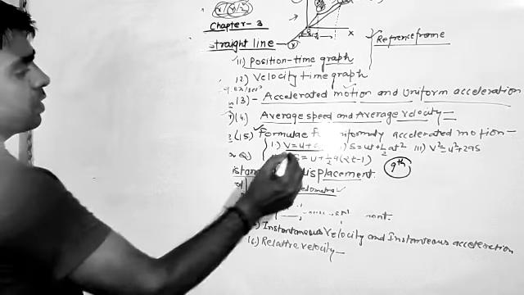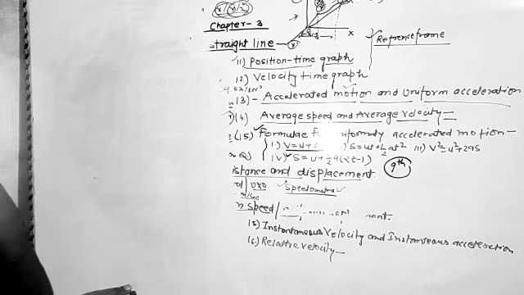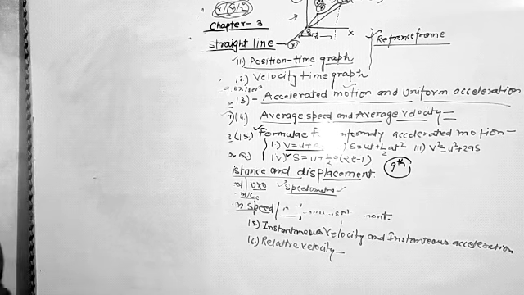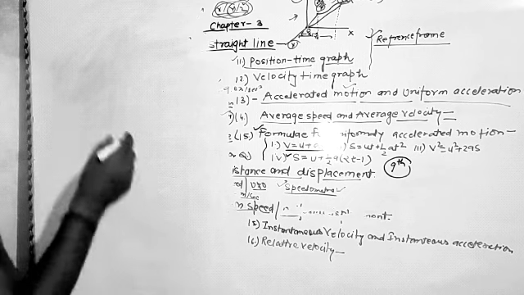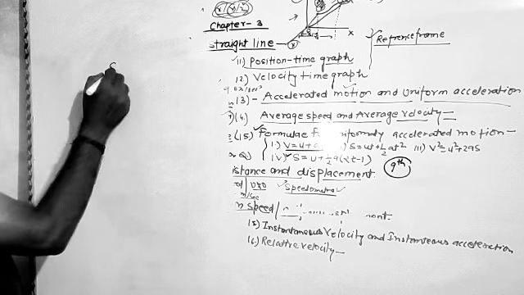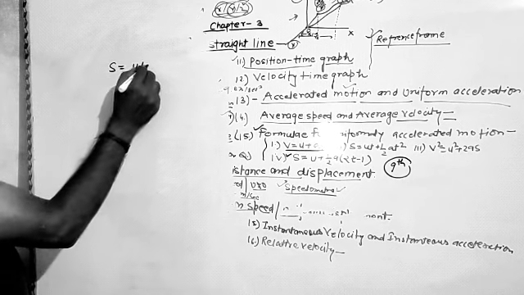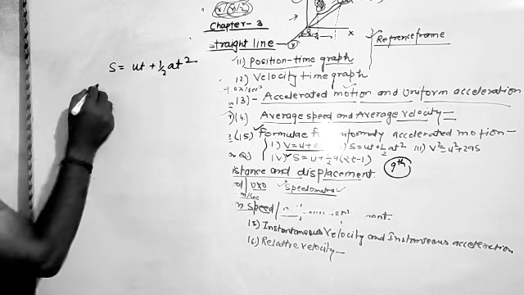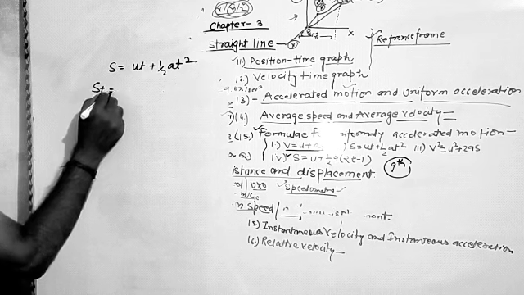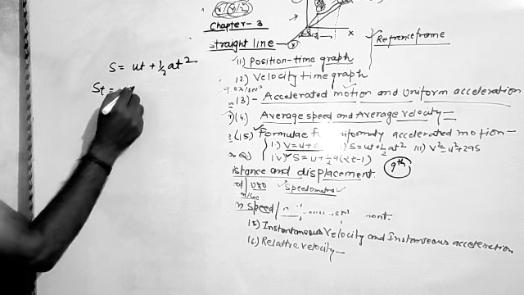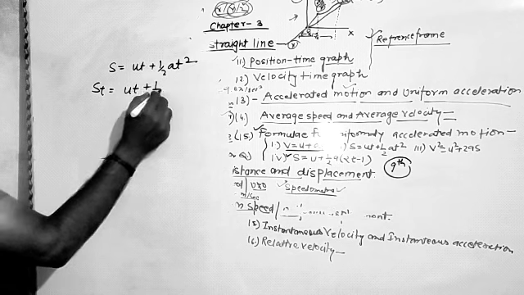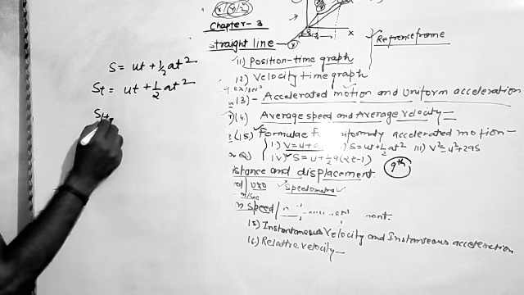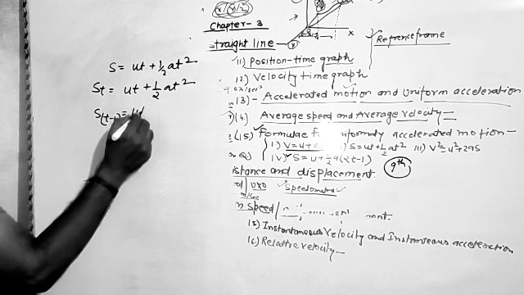Simply we can find the equation of motion for the nth second. This is the special case in which we have to determine the position of the object traveling in the nth second. So we will use the equation s is equal to ut plus half at square. Suppose in t seconds it travels distance ut plus half at square, and in t minus 1 seconds it travels a distance given by the same formula with t minus 1.